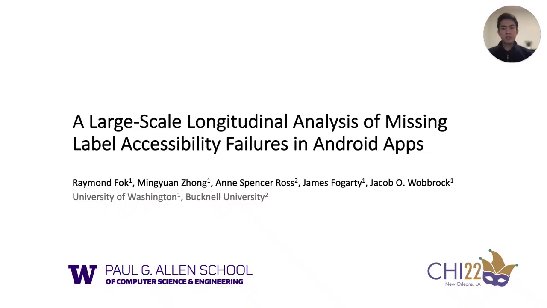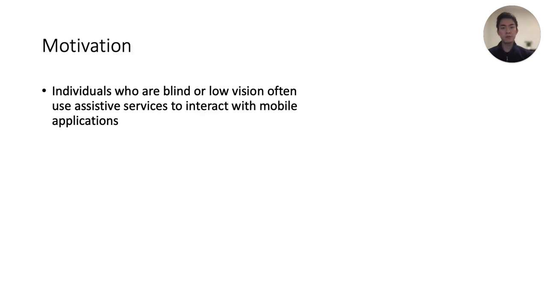In this talk, I'll be presenting a large-scale, longitudinal analysis of missing label accessibility failures within Android apps. My name is Raymond and my collaborators are Mingyuan Zhong, Annie Ross, James Fogarty, and Jacob Wobbrock.